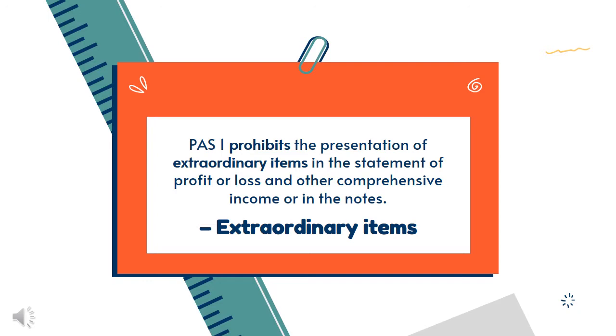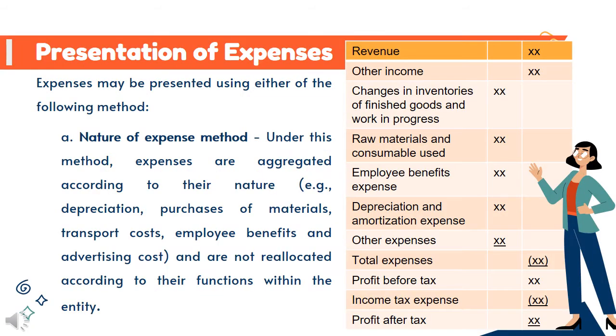Merong dalawang methods kung paano mai-present ang expenses. It is by the use of either nature of expense method or function of expense method. Nature of expense method. Under this method, expenses are aggregated according to their nature o sa kung papaano nagastos. For example, raw material, employee benefits, transport costs, and advertising costs. This method of disclosure of expense is using a single step income presentation.